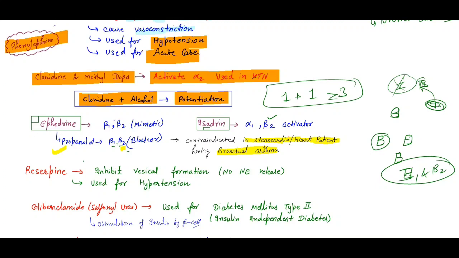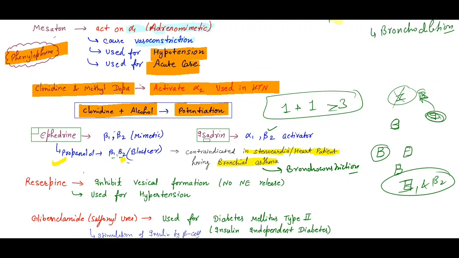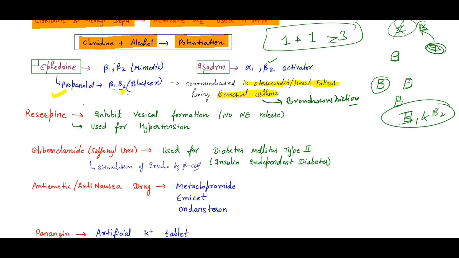In bronchial asthma there is already bronchoconstriction, so more and more bronchoconstriction will be there, and the person will have severe bronchial asthma. The patient comes back to you saying that I am having a lot of problems with inspiration and expiration. So remember, propranolol is contraindicated in a stenocardia or heart patient having bronchial asthma.